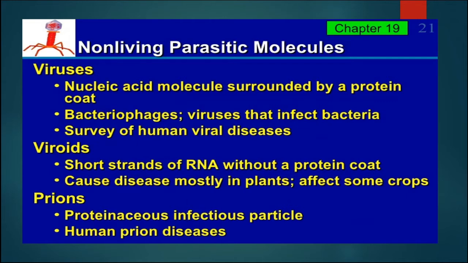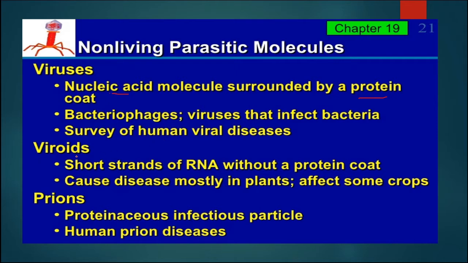In this slide we can see different types of non-living parasitic molecules which are responsible for various types of disease in humans as well as animals. These are the viruses, which consist of two things, nucleic acid and protein coat. The nucleic acid may be either DNA or RNA, surrounded by a protein coat. These are some examples, and bacteriophages infect only bacteria. Then some viruses attack humans, some animals, some plants also.